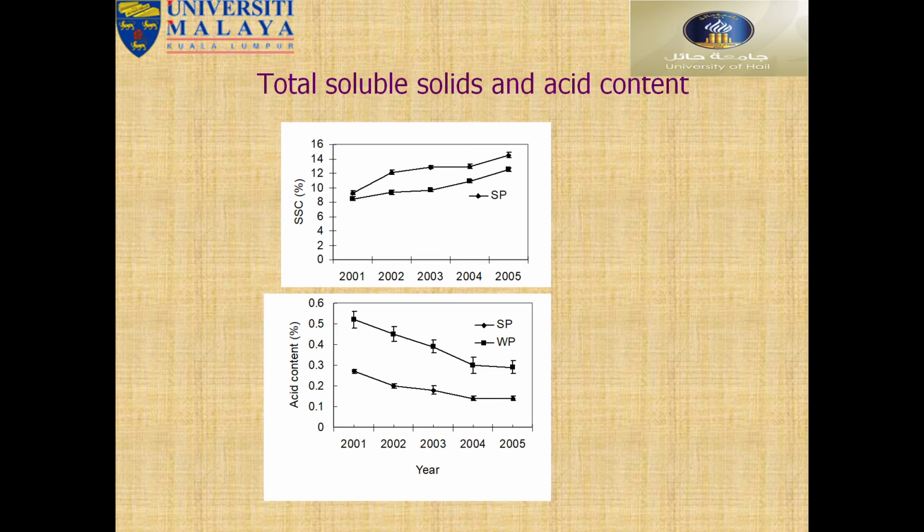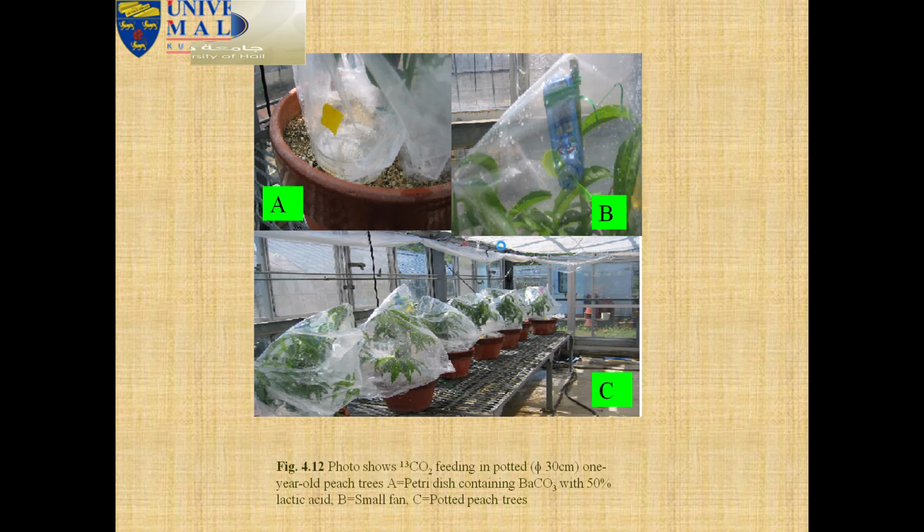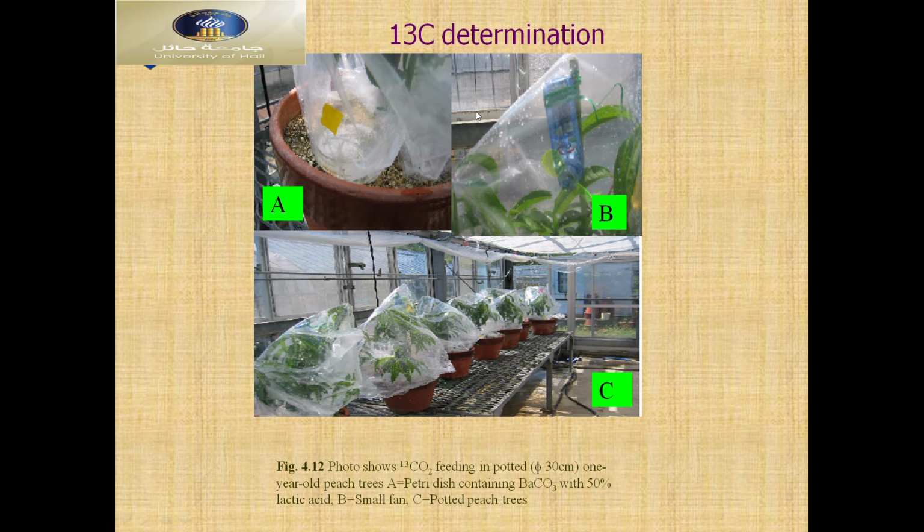Now we can see here SSC, soluble solid contents, with sugar contents and acid content in different years. The acid content was decreasing, while the sugar content was increasing in different years. You can see here 13 carbon determinations, which are 13 carbon, and artificial photosynthesis we produced here. Artificial photosynthesis.